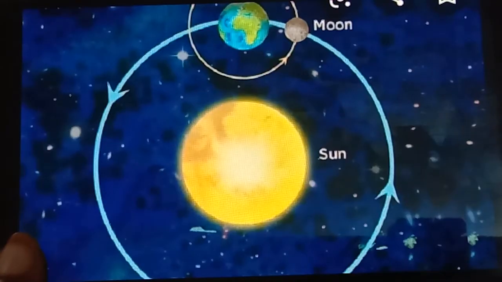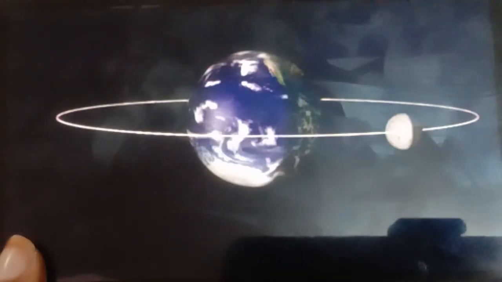All planets except Mercury and Venus in our solar system have moons. Earth has only one moon, whereas planets like Jupiter and Saturn have more than 60 moons. So, the moon is the natural satellite.